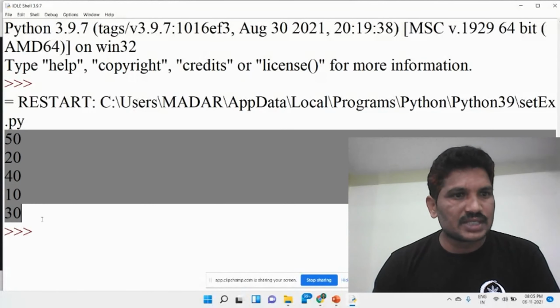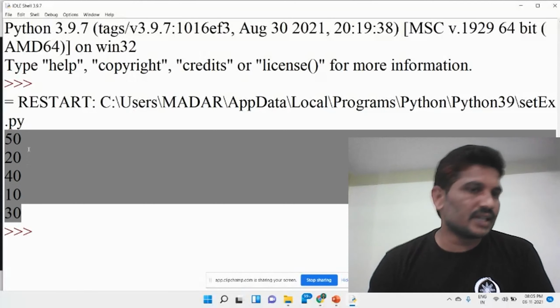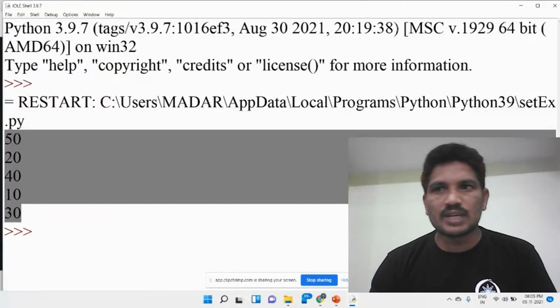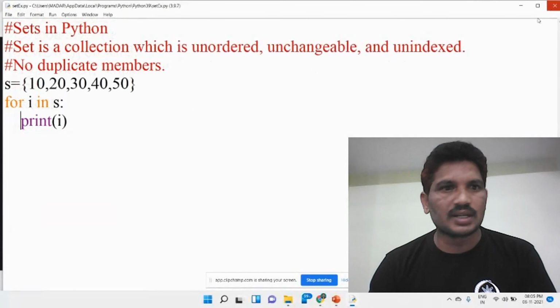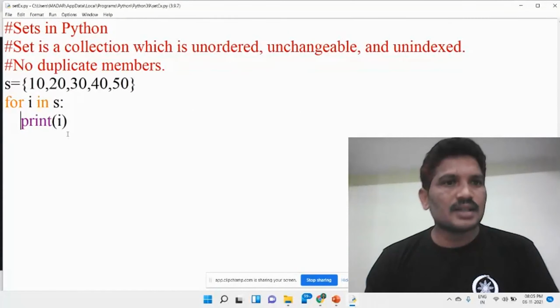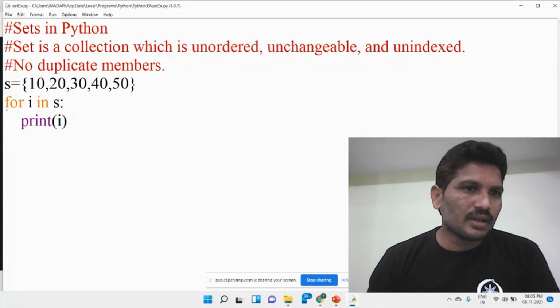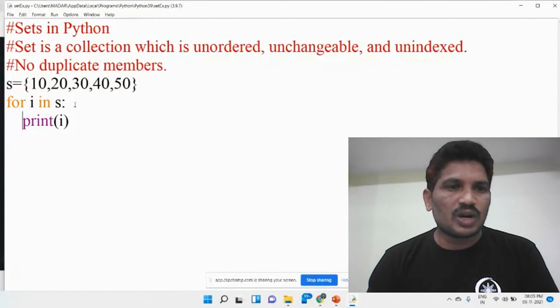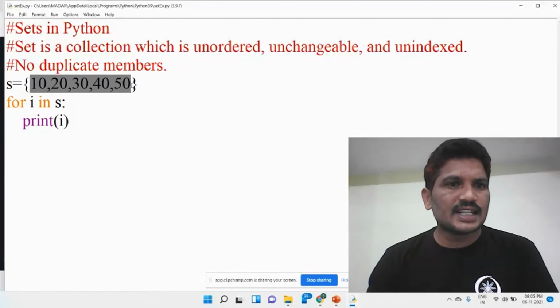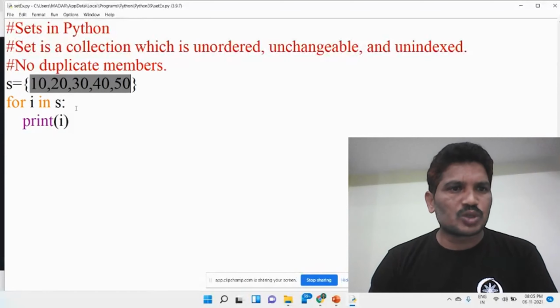How these elements have been displayed: 50, 20, 40, 10, and 30. We can access those elements by using loops. Please remember it. Then what methods are supported by this set? Because we can't change any element in the set, the set itself is immutable, isn't it? What methods are supported by the set?